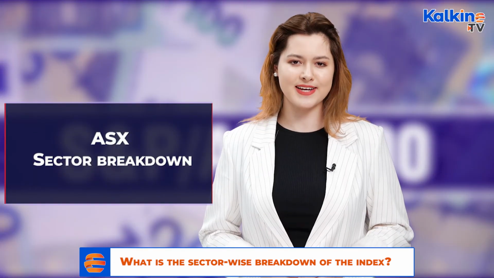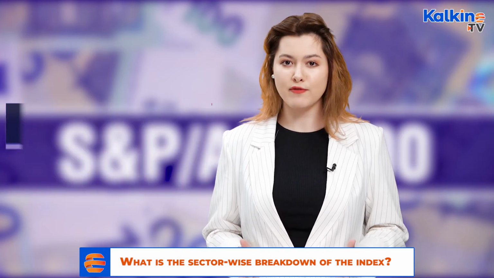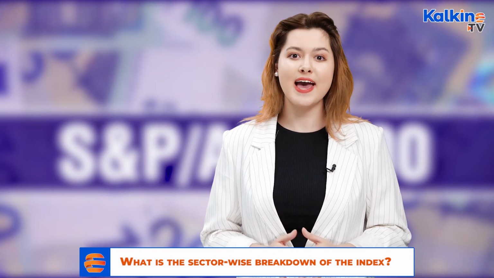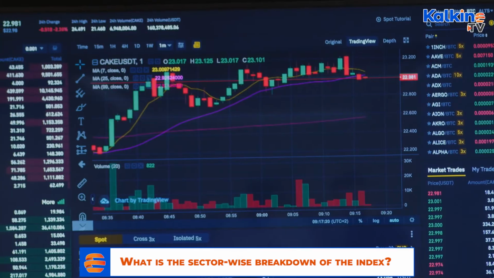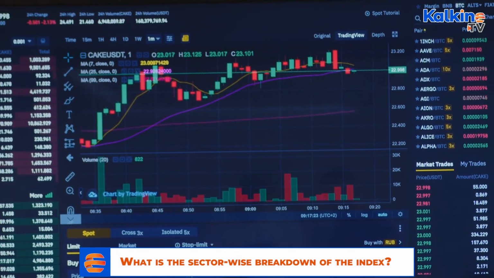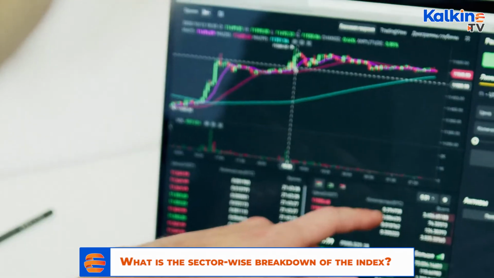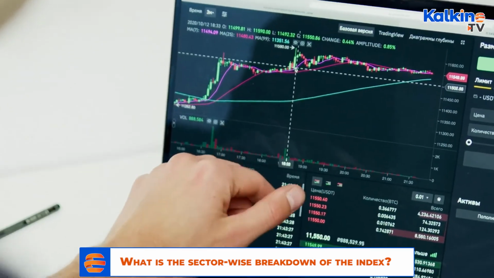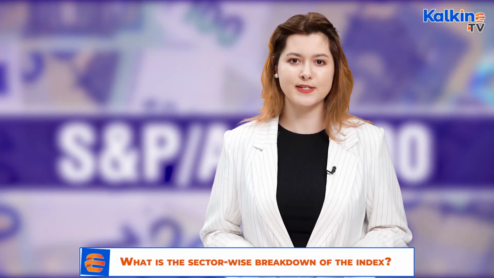Now for the sector breakdown. The ASX market comprises 11 sectors, 24 industry groups, 68 industries, and 157 sub-industries. The companies are categorized based on their business activity as per GICS standards. The 11 sectors have a respective benchmark index that tracks the performance of ASX listed companies in that particular sector.